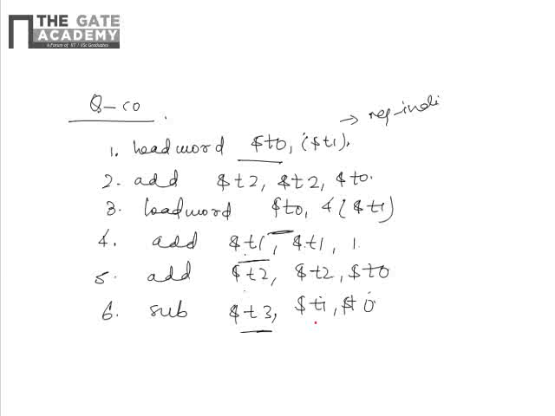So now what we have to do: how many stall cycles do the instructions incur? The question comes, what do we mean by stalls? It is a kind of data hazard. And what is a data hazard?